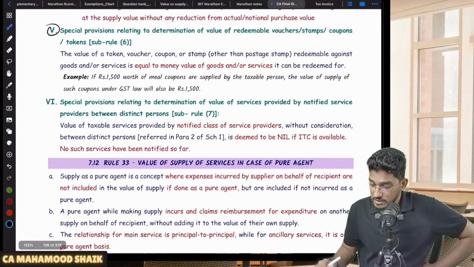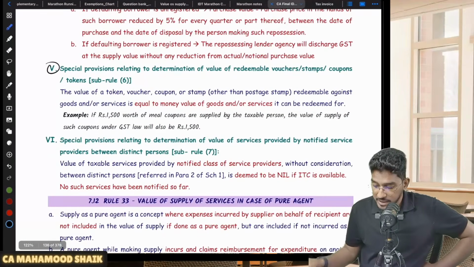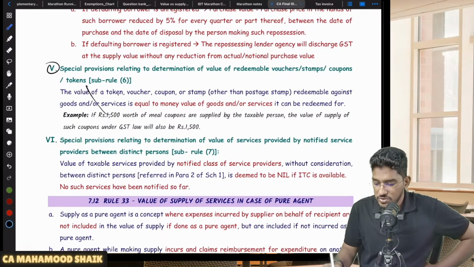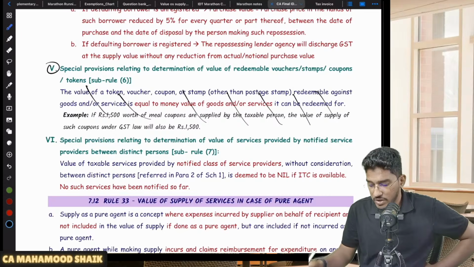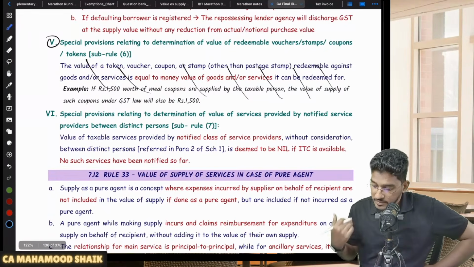Now I will come to rule 32 sub rule 6. So what is it? In case of token, voucher or stamp redeemable against goods or services equal to money value, this is also irrelevant because vouchers are now no longer treated as supply. This 32 sub rule 6 also you can ignore. Next.